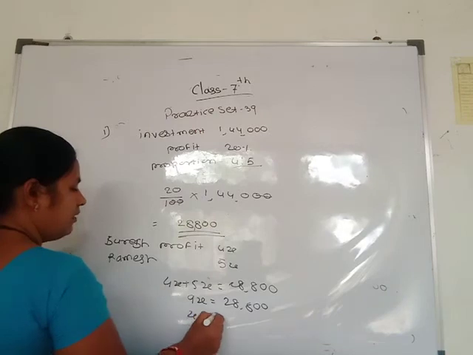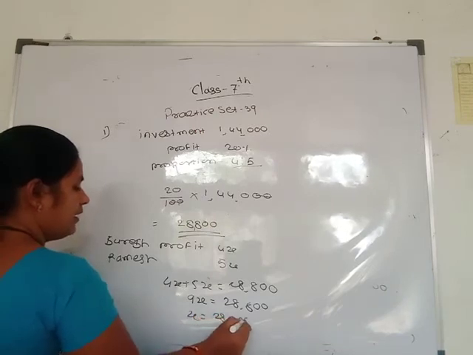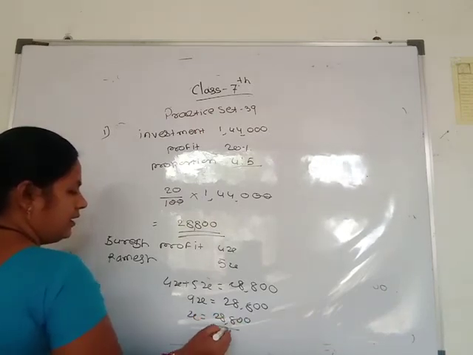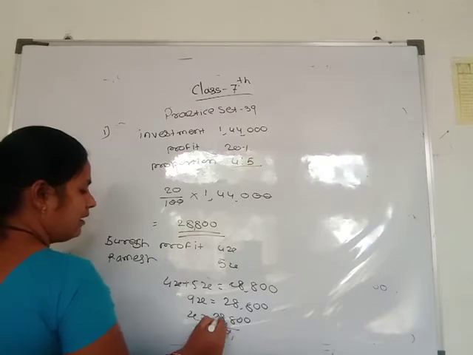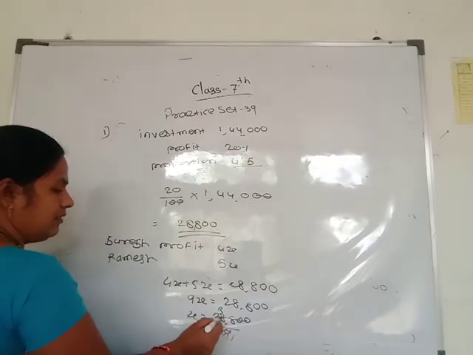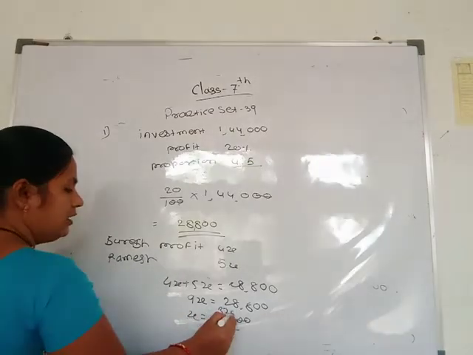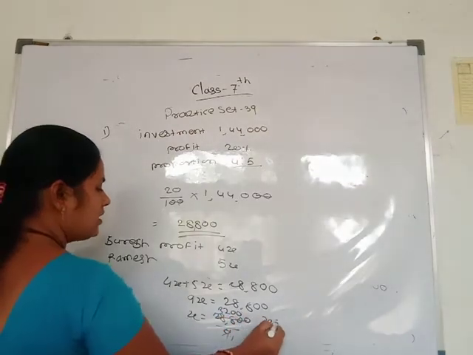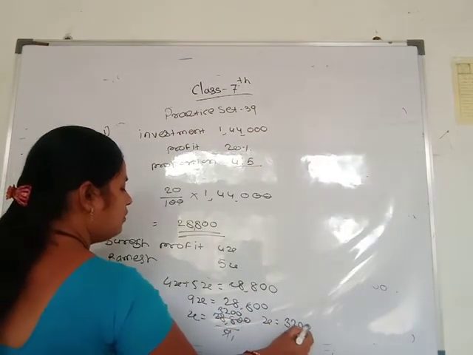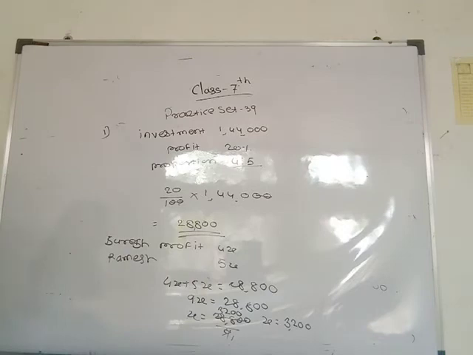Then x is equal to 28,800 divided by 9. 9 3s are 27, 1 9 2s are 18. So x is equal to 3,200 rupees.